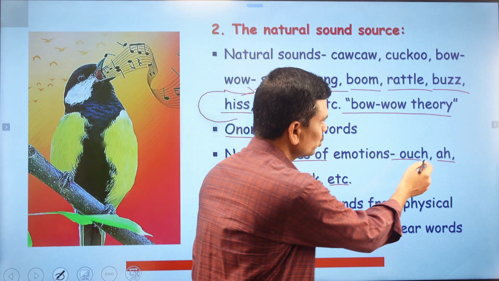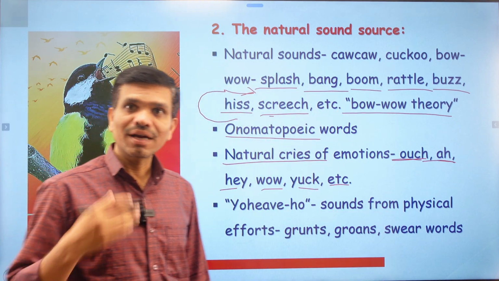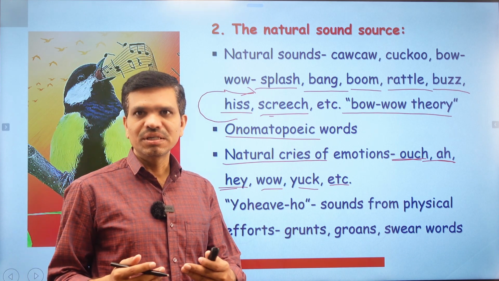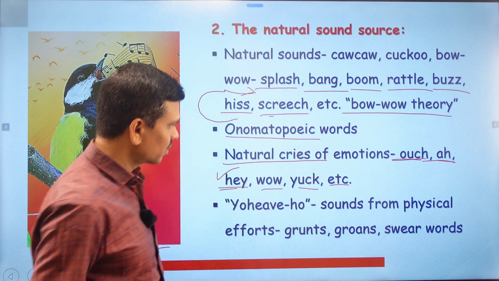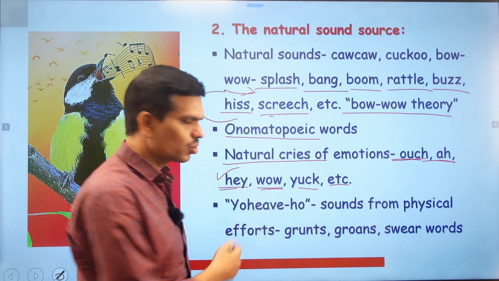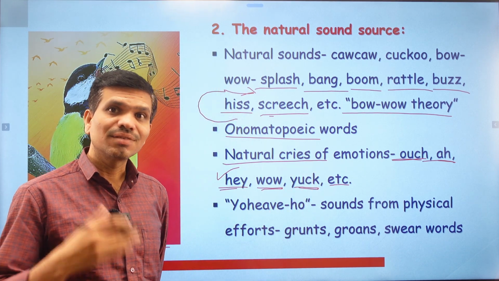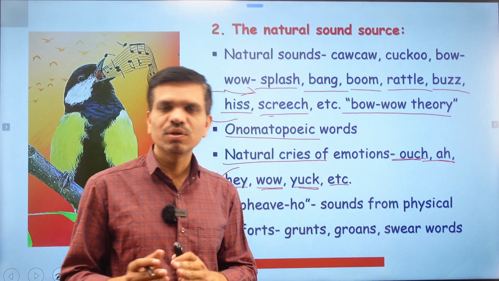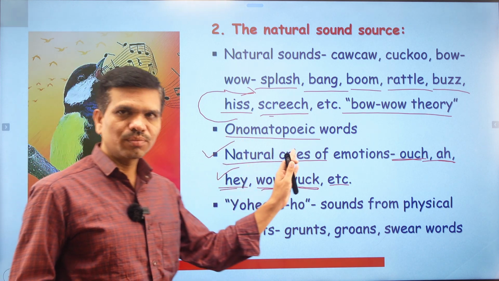For example, here ouch, this word expresses pain. Oh, these words express exclamation, astonishment or surprise. Then we have hey, this word also expresses something when someone meets after a long time, then this type of word comes to our mind, or comes to our mouth. Then we have wow, this is also a sign of happiness. Then yoke. So these different types of words express different types of emotions, and among linguists there was this speculation that language might have been developed from these words. So it is also reliable, but it has some limitations.